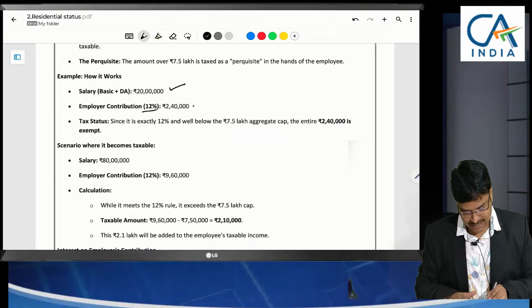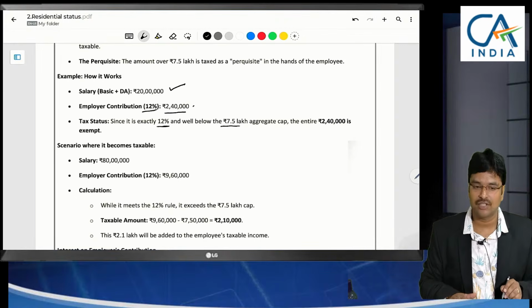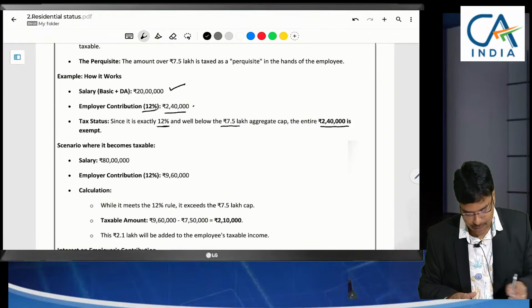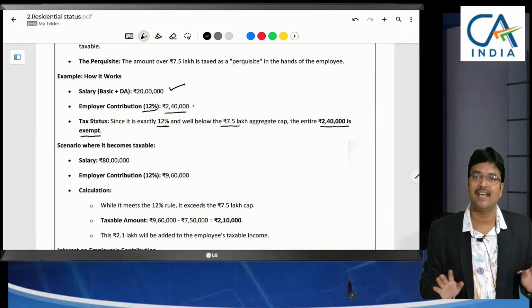Tax status: since it is exactly 12% and it was below 7.5 lakhs, 2,40,000 is the contribution, so the entire 2,40,000 is exempted. Till here we have already learned.